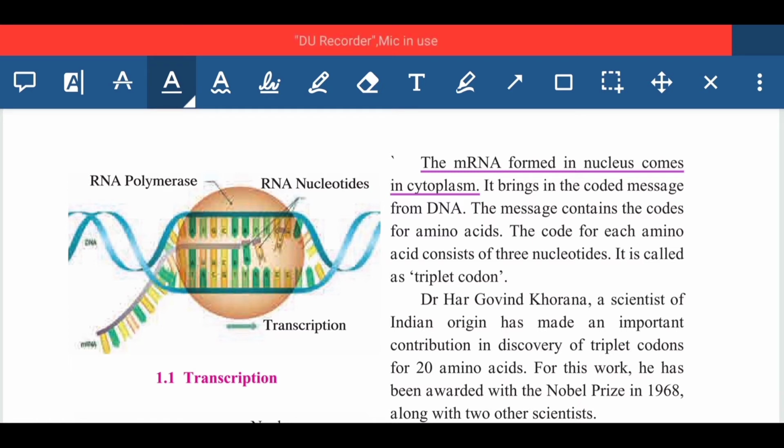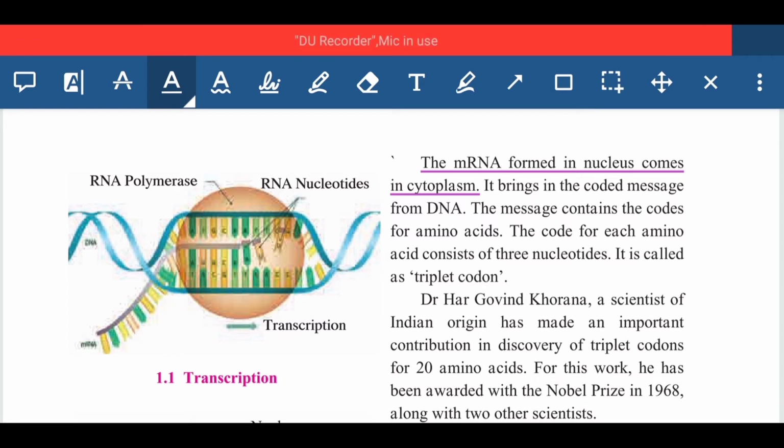So like that, adenine, guanine, cytosine, thymine, adenine, uracil, like this, their sets are there, and that set is in the form of 3 only. So only 3 nucleotides are there, and 3 nucleotides make one set. So the code for each amino acid consists of 3 nucleotides.